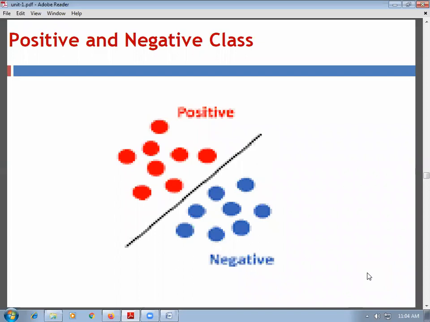Now in the case of multiple classification, what is the positive class and what is the negative class? If the email is spam, it is treated as the positive class, and the other two, that is, whether it is a primary mail or a group mail, are treated as the negative class.